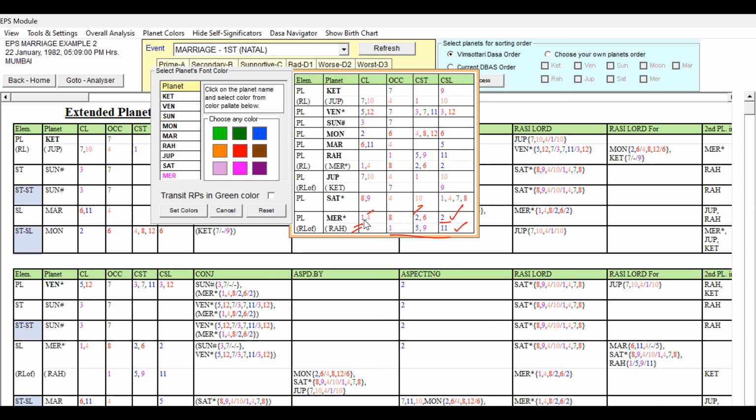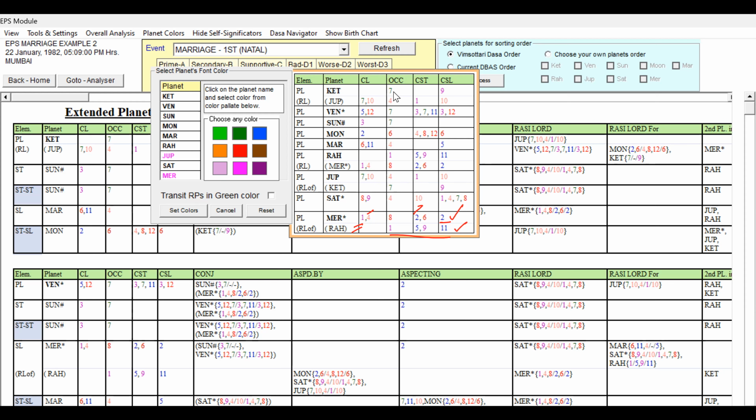Then after Mercury, Lagna, you can take the seventh house. 7, 10, 4, 1, 10. 7 is okay. 10, 4, 1, 10 is not good. But Ketu representing Jupiter is 7 and 9 is there. So this is also mixed only. We cannot say it is strongly weak because of the 10 and 4, but it is not having any other unfavorable grouping. So that Jupiter also we can give pink shade.